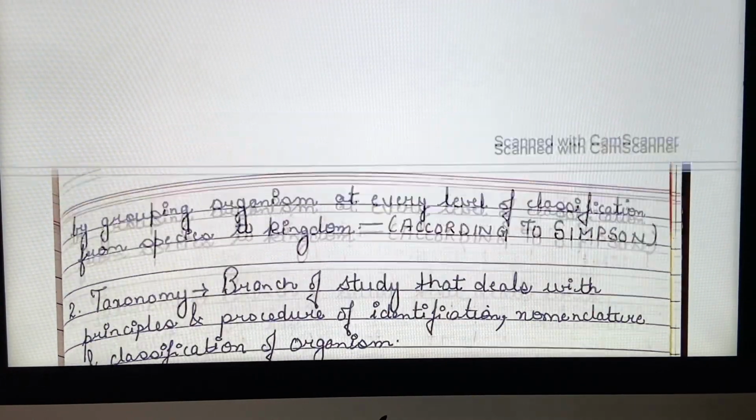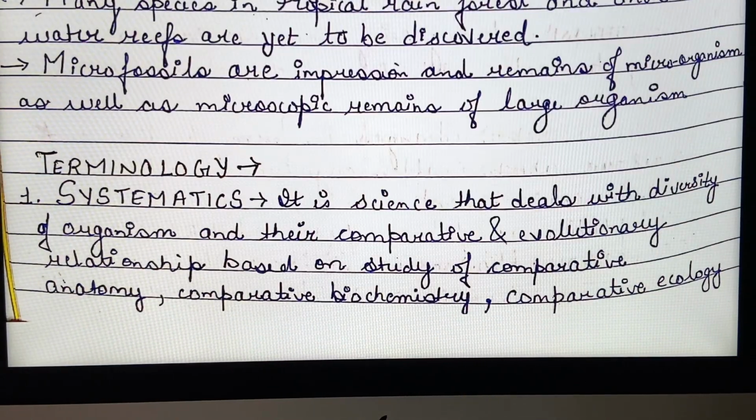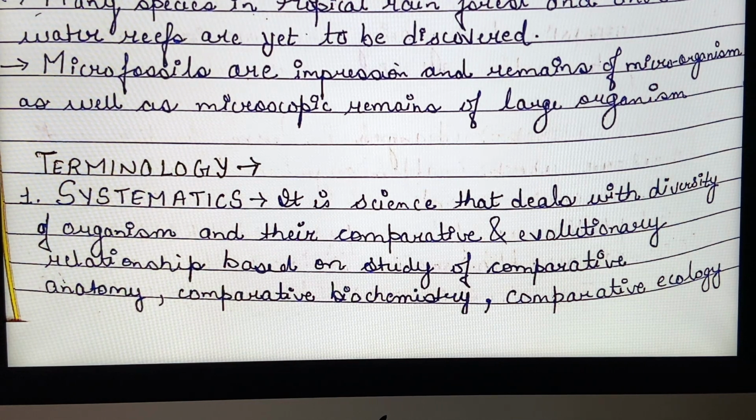And you have to remember that in systematics, when we study diversity of organisms, their interrelationships and evolutionary relationships are also studied. Interrelationships means what are the common things between two organisms, and evolutionary relationship means what are the ancestral relationships of that organism.